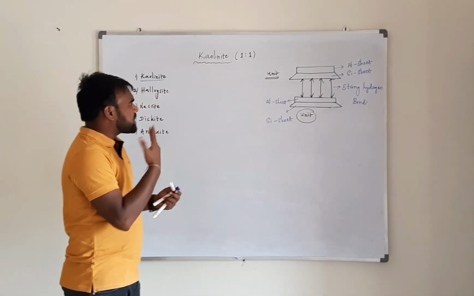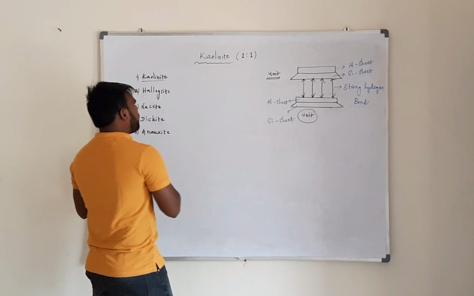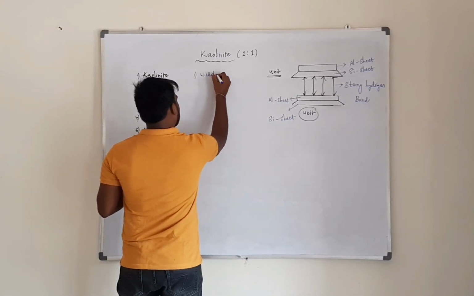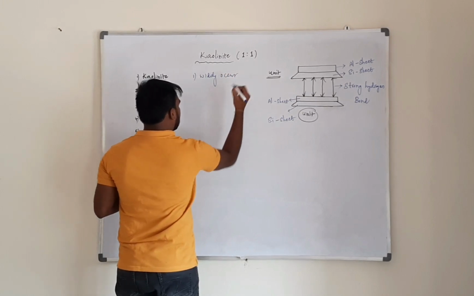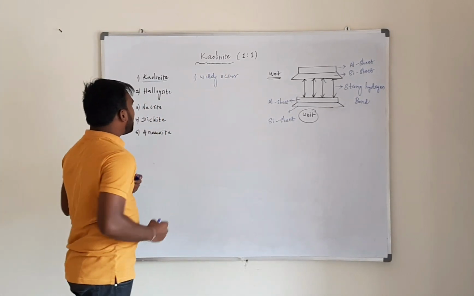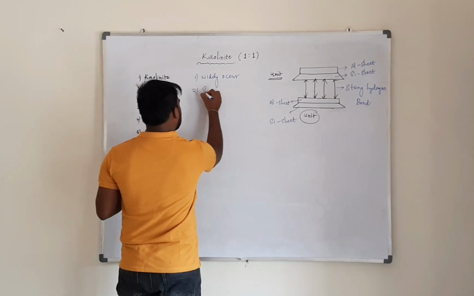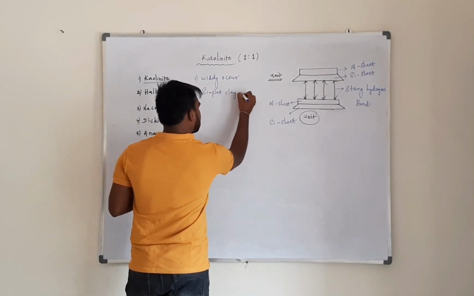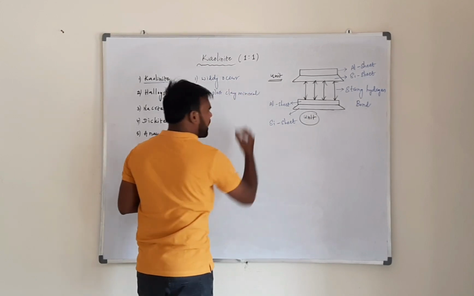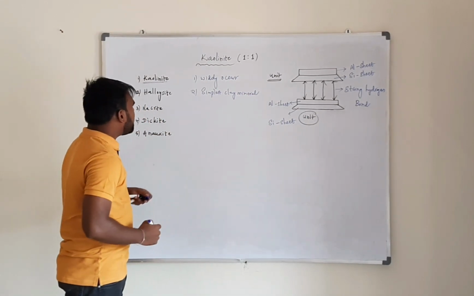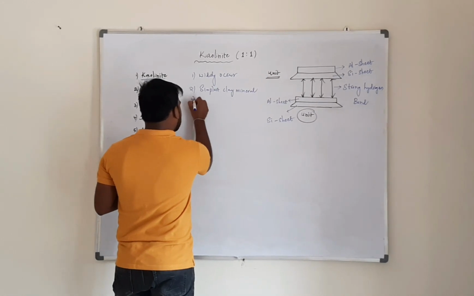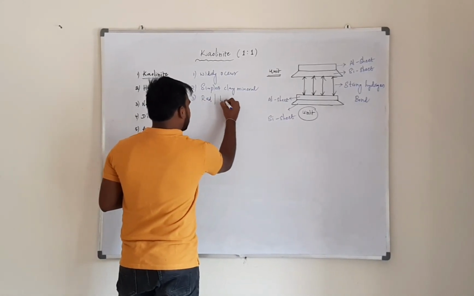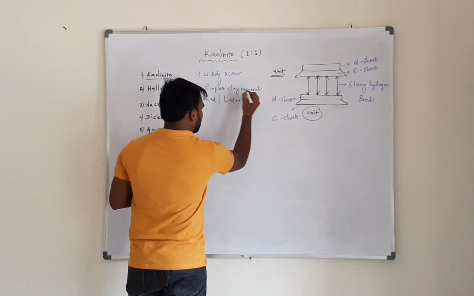Remember, kaolinite is the most widely occurring clay mineral in the soil, and it is the simplest clay mineral among all clay minerals. And third point, this particular kaolinite mineral is dominant in red soils and laterite soils.